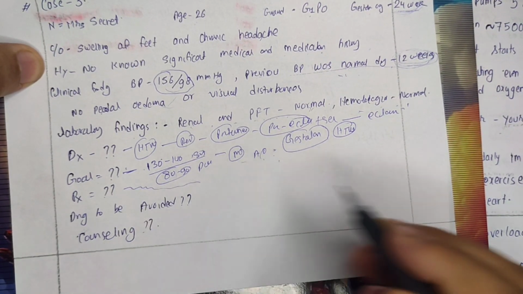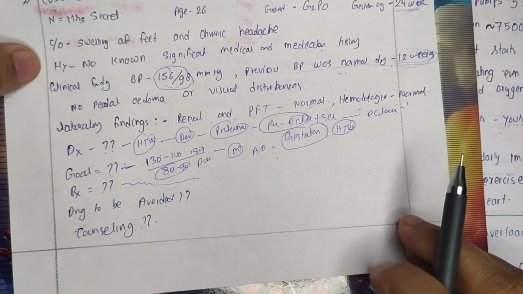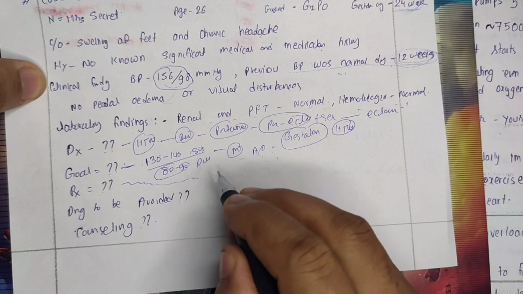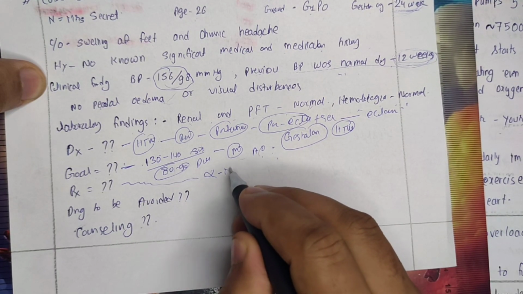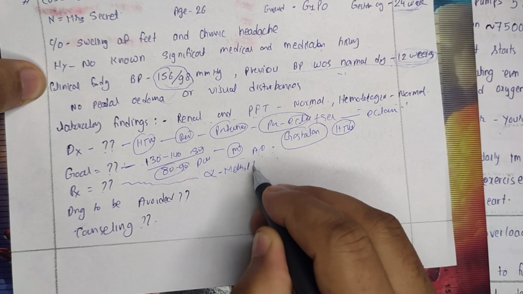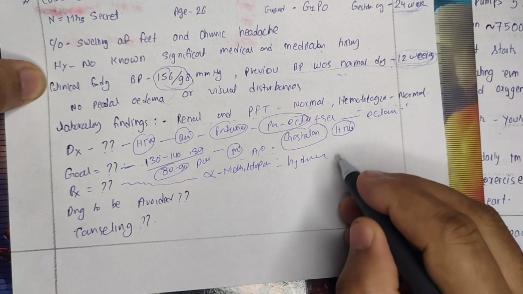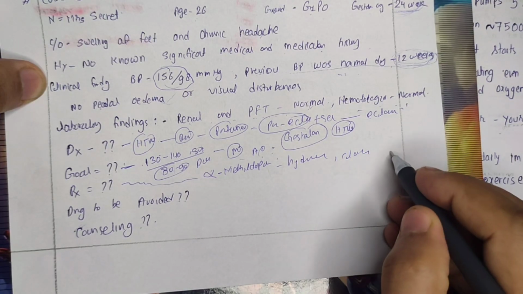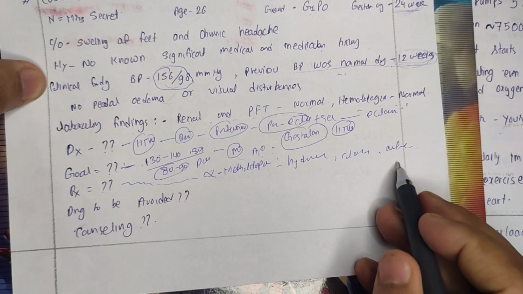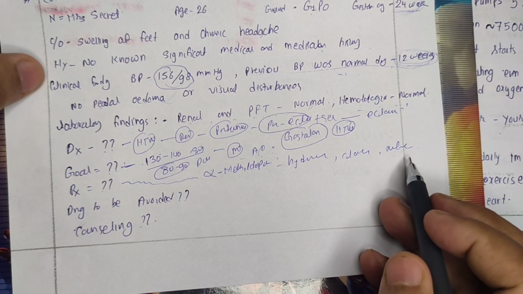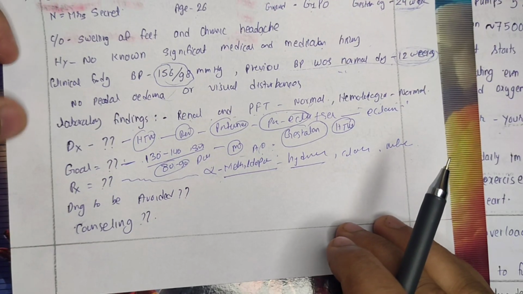So what should be the drug of choice, right? Can anyone again guess? If you got it, please mention it in the comment. If you have not got it, in the theory we have discussed some safe drugs like alpha-methyldopa, hydralazine, clonidine. All these drugs we can go for, and even drugs like nifedipine are comparatively safe compared to other drugs. However, beta blockers and similar drugs should be avoided in the pregnant lady. So we will start with hydralazine and methyldopa.